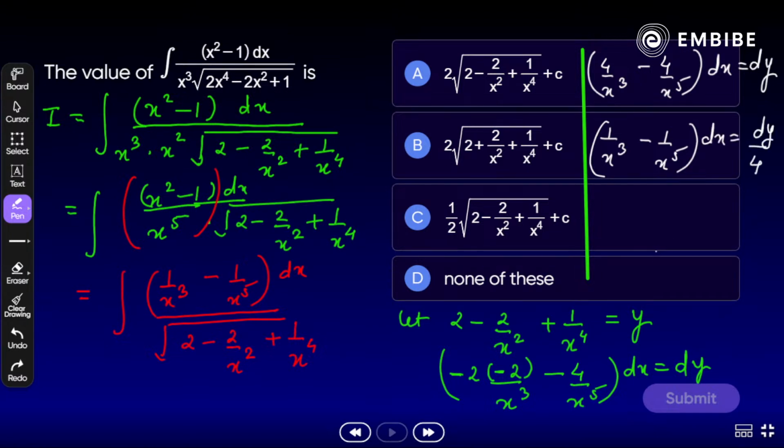Correct? So easy and so simple here. Exactly. Very easy and very simple. So any idea?